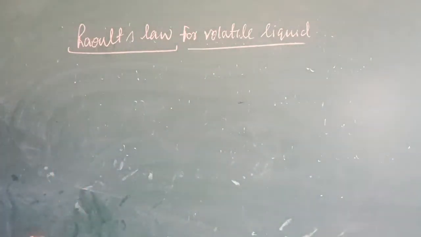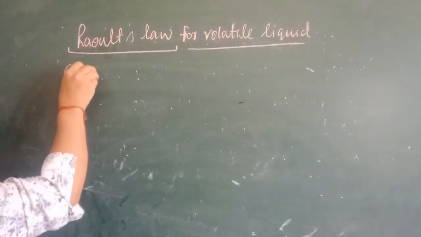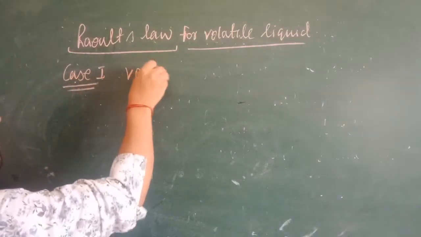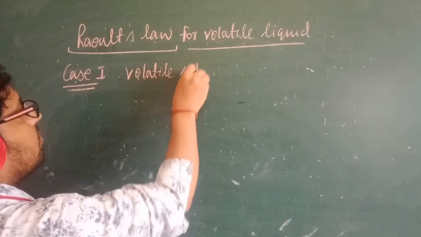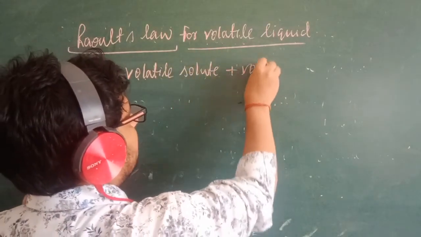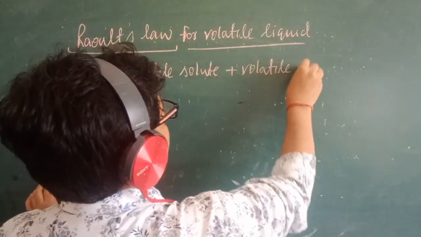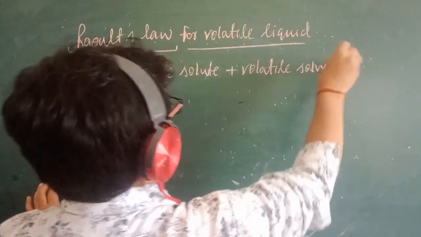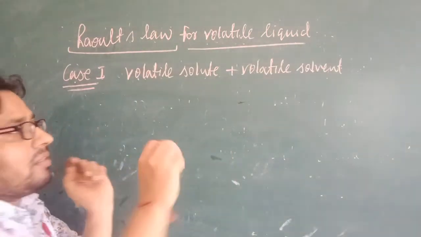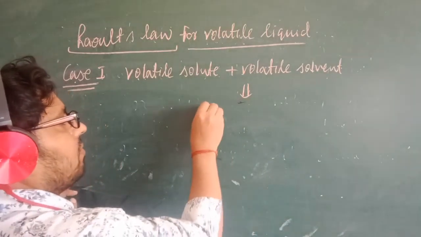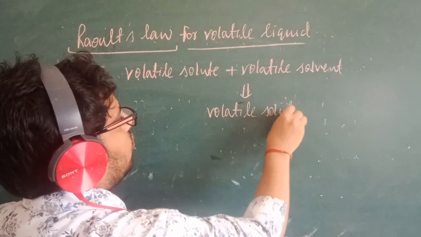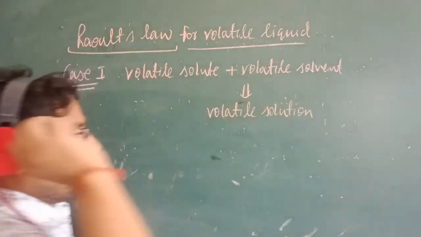So the first case: volatile solute is there and volatile solvent is there. Very simple. When the solute and solvent both are volatile, the solution that I get will also be volatile. That I will discuss with you now.